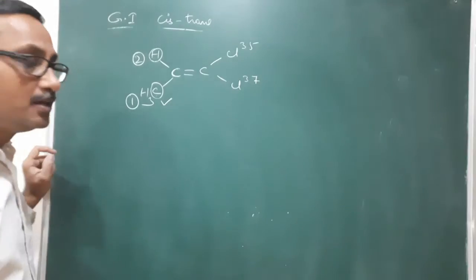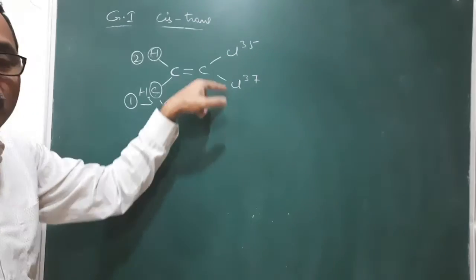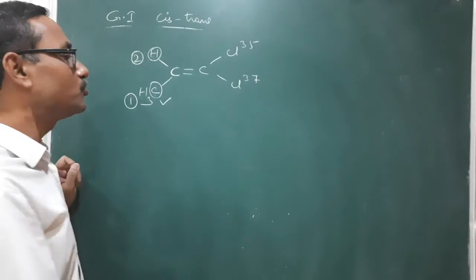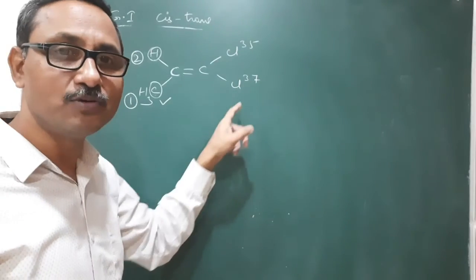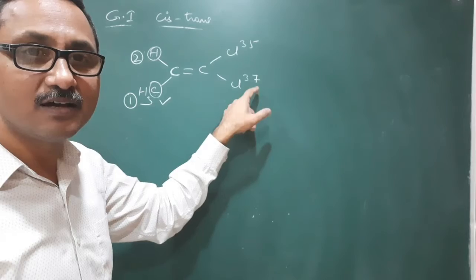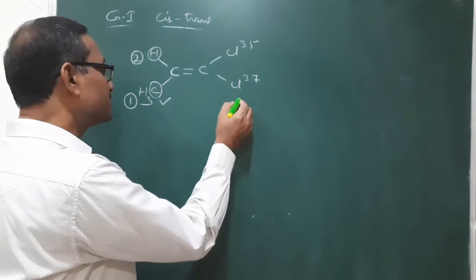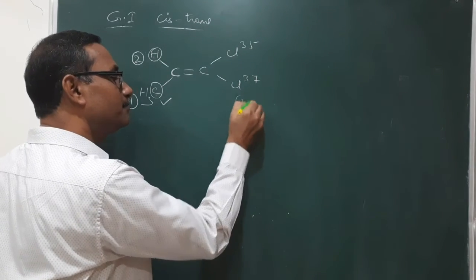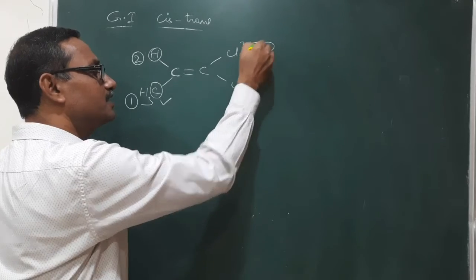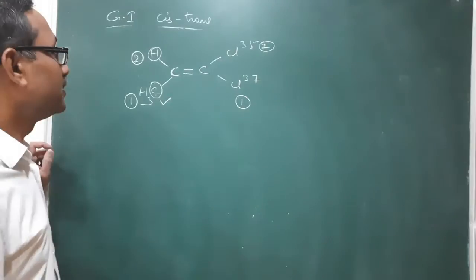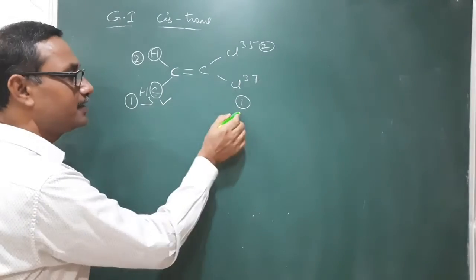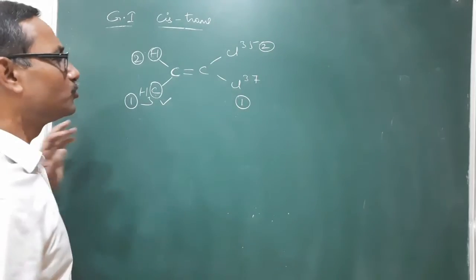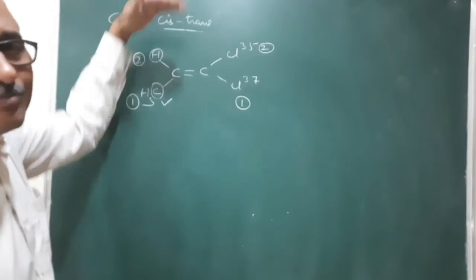Because of the higher atomic number of this carbon compared with hydrogen, it is getting a higher priority compared with this one. But in this case, these two are isotopes. In the case of isotopes, the one with a higher mass number, this is having a mass number more, so that's why it is getting a better priority. It is a 1, it is a 2. Now, by taking these, the groups with a higher priority are at the same side, or groups with a similar priority are at the same side.